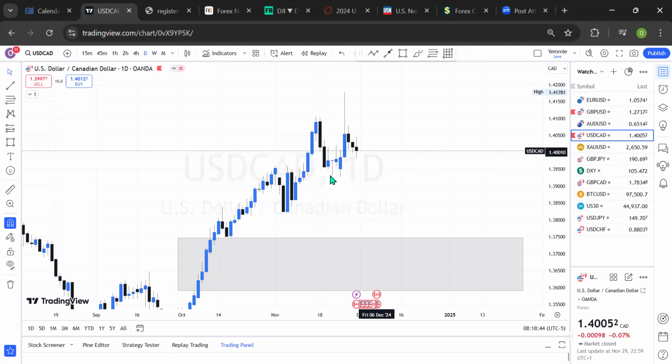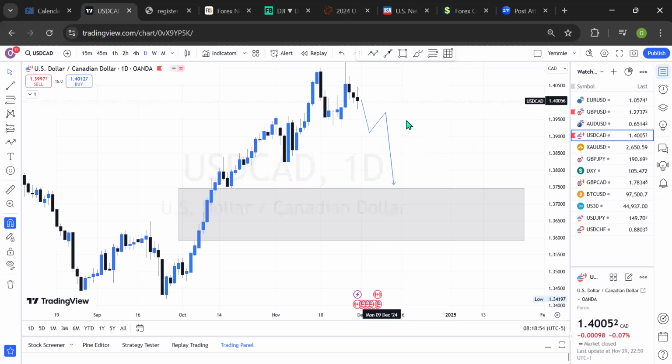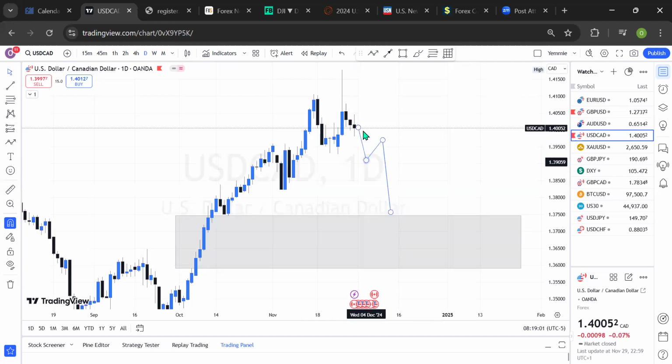So ideally, I would be expecting the market to create more opportunity for a sell momentum right here to do something like this in this market. So basically, this has been my outlook for the month, for the week on USD CAD. More than 240 pips on average is right there, but I'll be expecting the market to move in this perspective before I jump in.